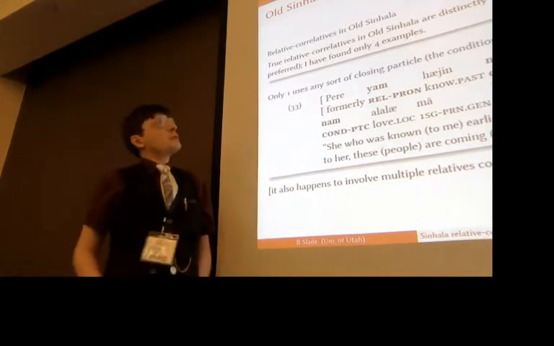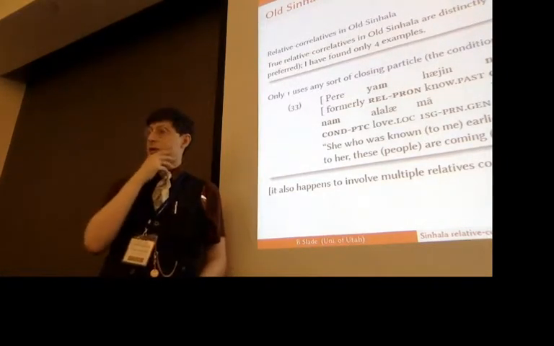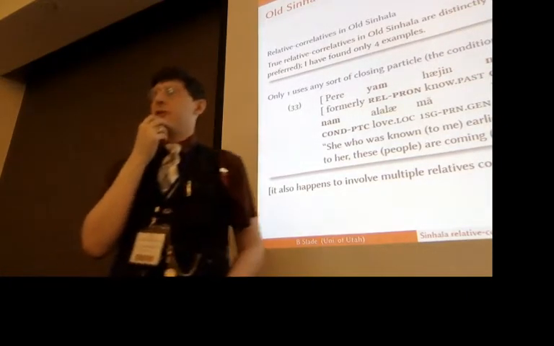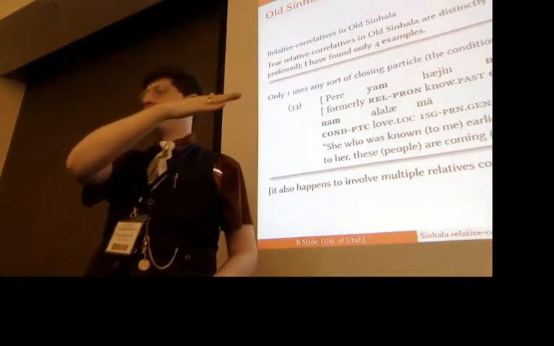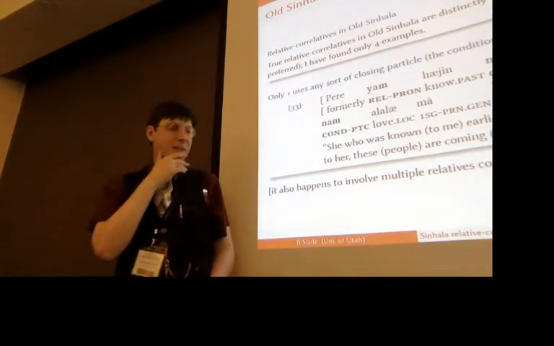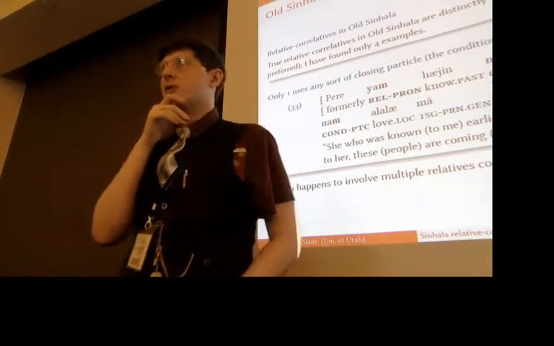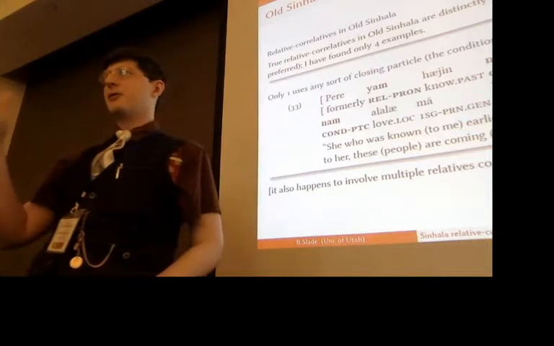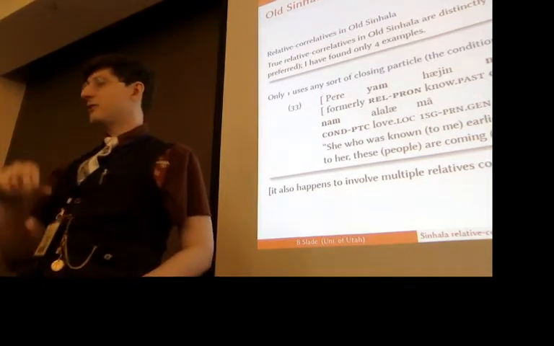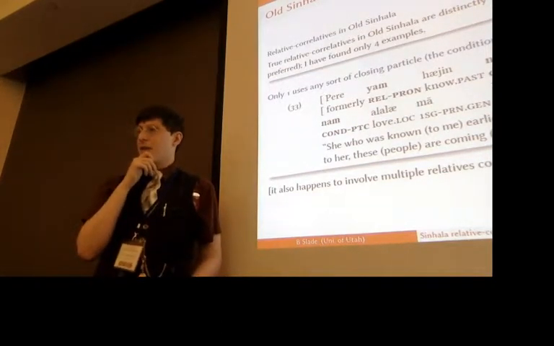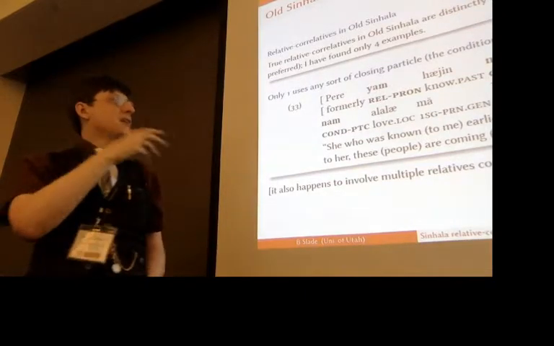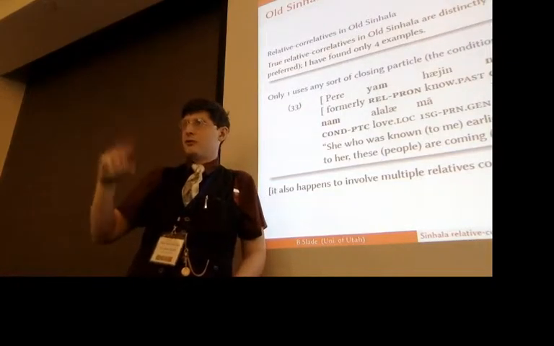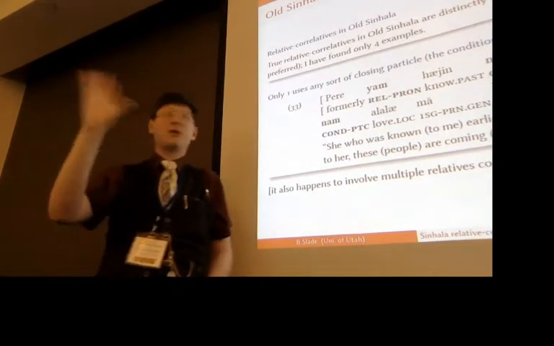Okay, but so turning to what happens even earlier in Old Sinhala. In Old Sinhala, these relative-correlatives are really, really rare. I mean, we might have expected them to be more common at this point in time. But relative-correlatives in Sinhala look like they're already archaic by the Old Sinhala period. And the ones that appear in classical Sinhala do seem to be influenced by their translations from texts that have these constructions. There's only one example in Old Sinhala that I found that's actually a relative-correlative that has some sort of clause-closing particle. All the other ones look more like Sanskrit or Pali relative-correlatives. They don't have any particle.